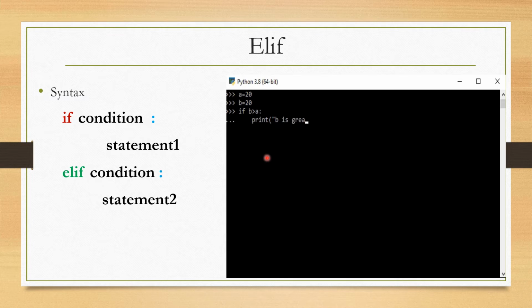If this condition is true, then this message is displayed on screen, and if this condition is false, then I will check another condition using elif: a is double equal to b, meaning I am comparing whether both the values are equal or not, and a proper message is displayed there. So like this, you can use elif for multiple condition checking. So I get the result: a and b are equal.